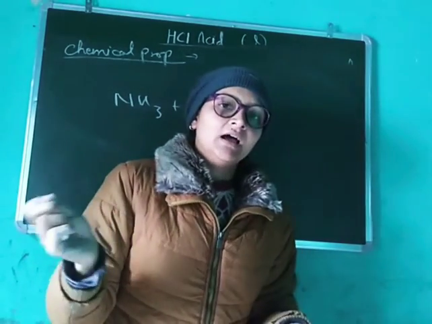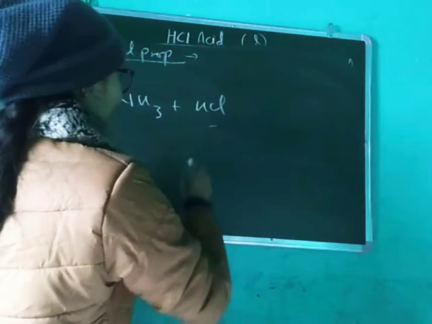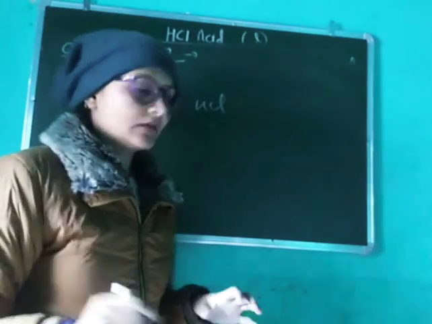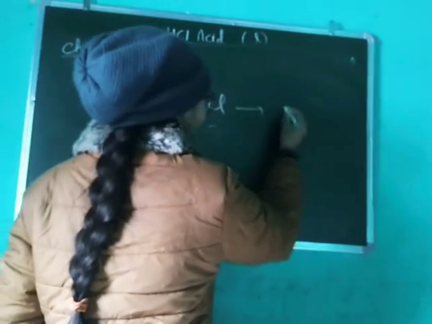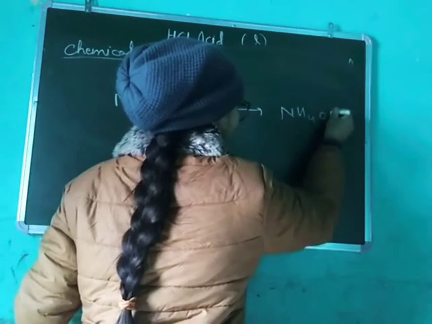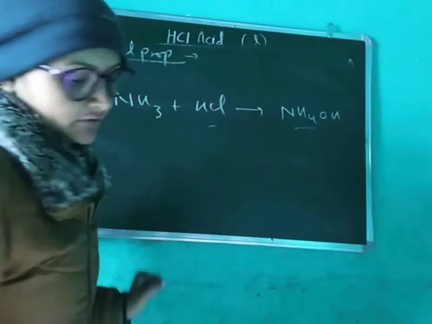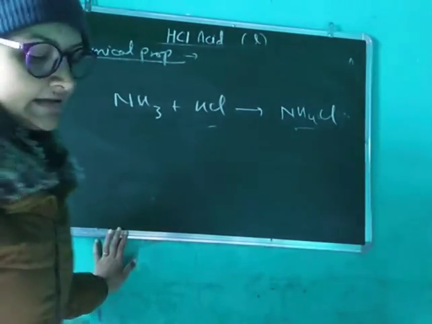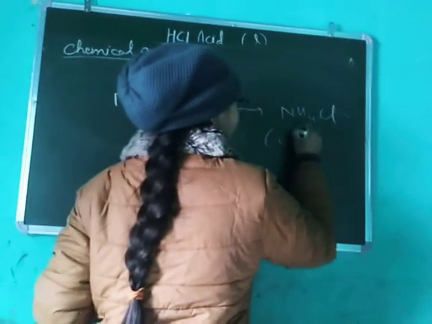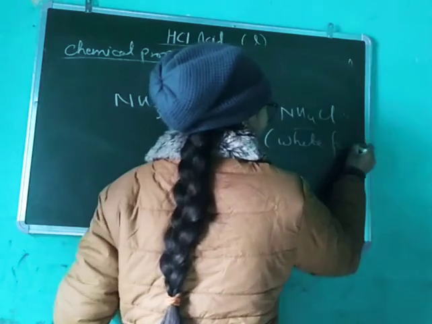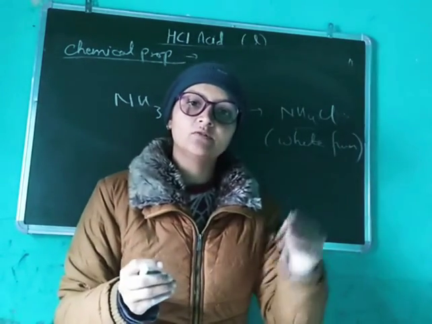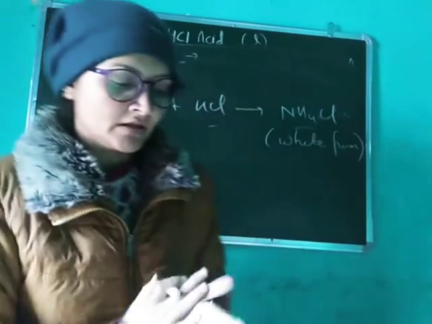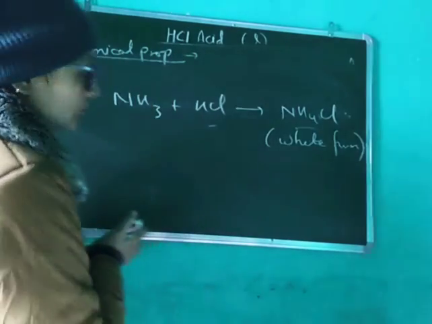Then you take this glass rod to the mouth of the beaker of HCl. It will give you dense white fumes of ammonium chloride, NH4Cl. If dense white fumes come out, you will know that this compound is HCl.